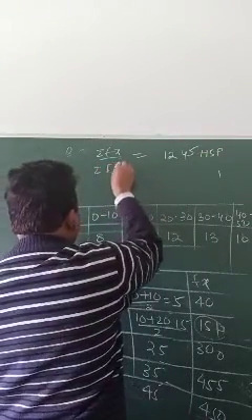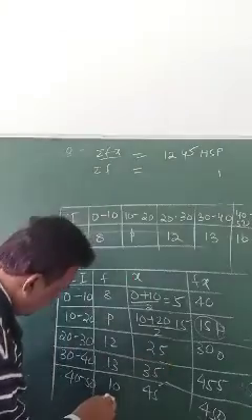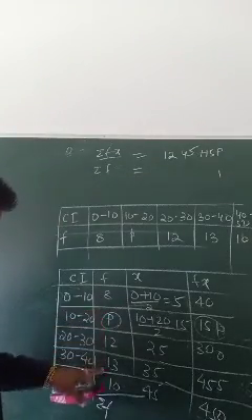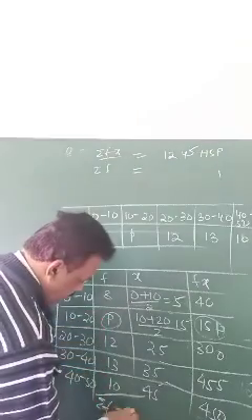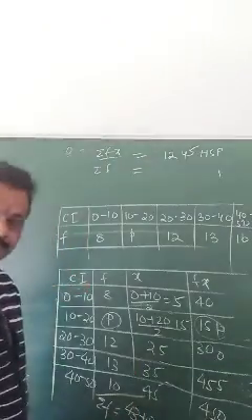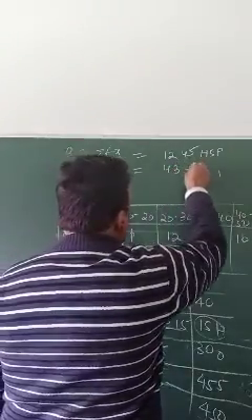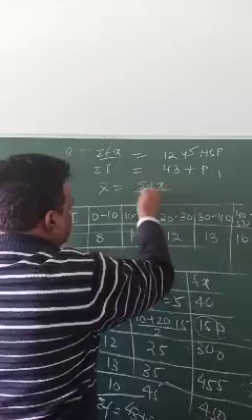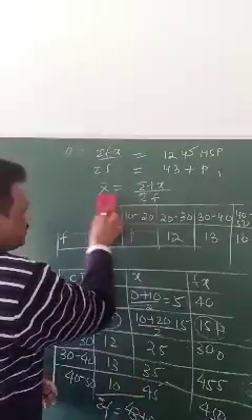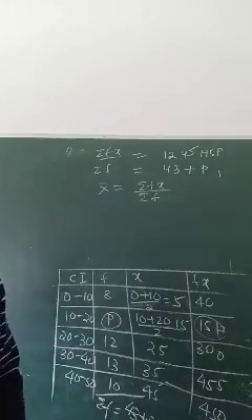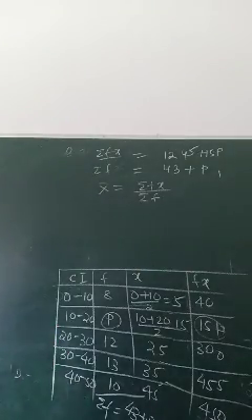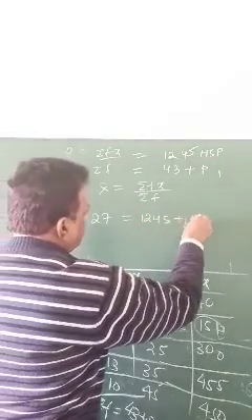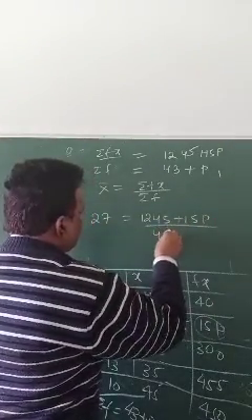Sigma f: this column you have to add. Except this, how much? 8, 20, 33, 43. So 43 plus p. So x bar equals sigma fx by sigma f. The mean is given as 27. So 27 equals 1245 plus 15p divided by 43 plus p.